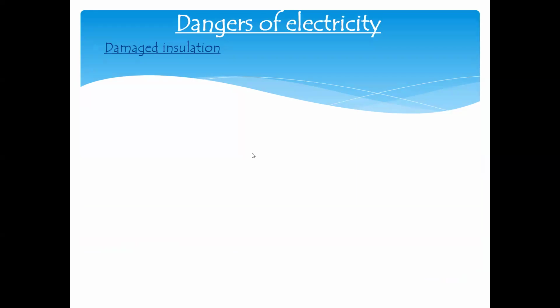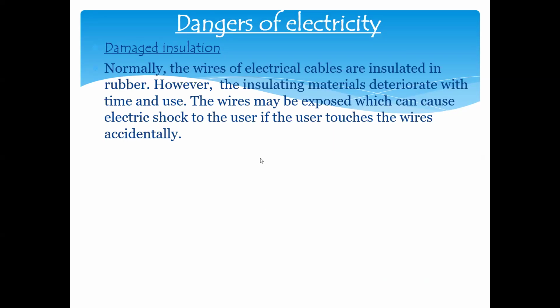What are the causes of these dangers? One is damaged insulation. Insulation is the layer on the conducting wire which protects us from electrocution. On the electrical wire, that insulation might be damaged. If the insulation is damaged and a person touches this wire, what will happen? He may get an electric shock.